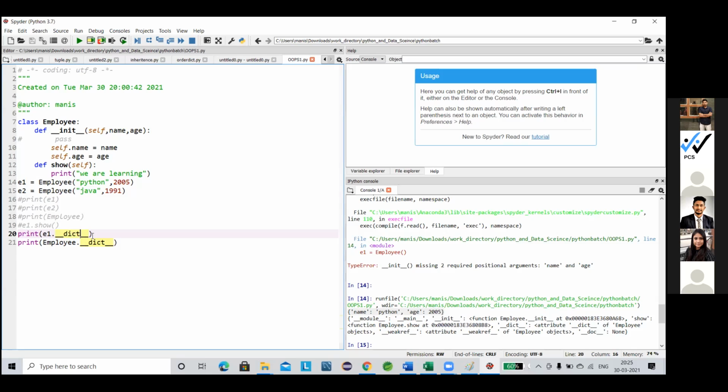Okay, you are asking about this. We didn't mention anything about dict here, right? See, this dict is an inbuilt function. This is the inbuilt constructor, we don't have to declare. This init is also an inbuilt constructor, we don't have to declare. With this init, we are basically accessing the init method.